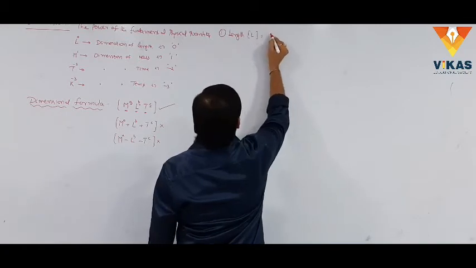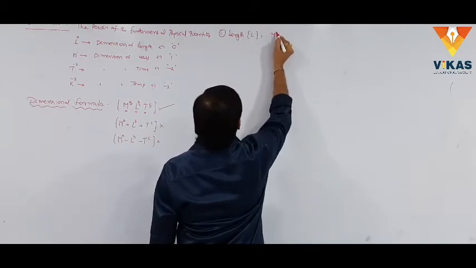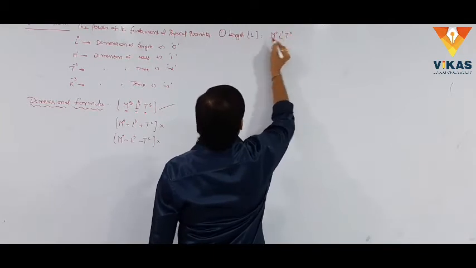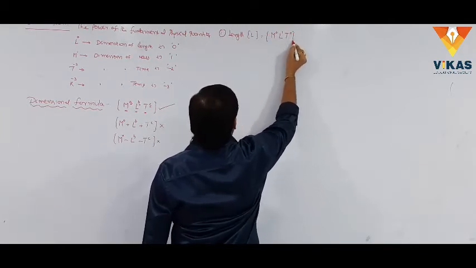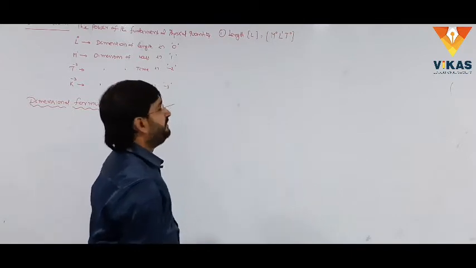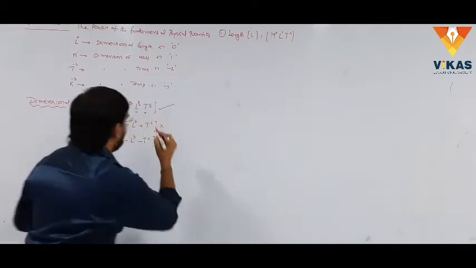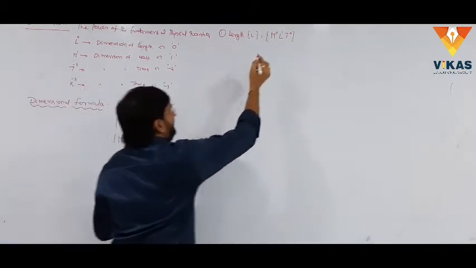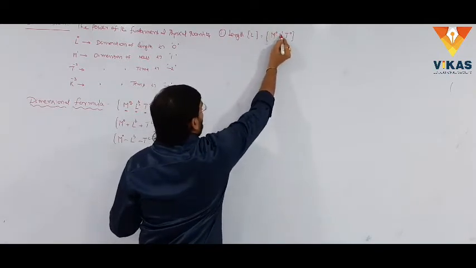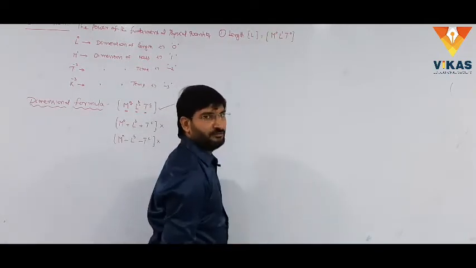Here mass is not there, so M power 0, length is there, that is L power 1, T is not there, so T power 0. This is the dimensional formula of length.